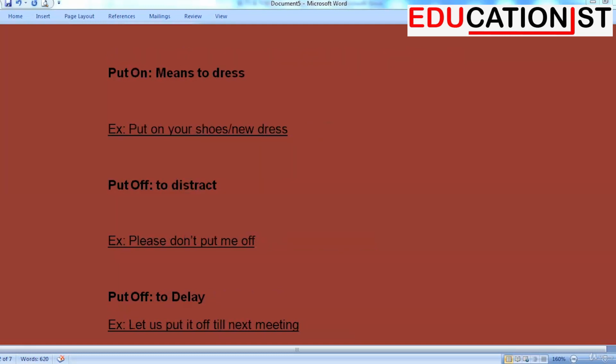The next one we are looking at is put on. It means to dress or to dress up. Put on your shoes, or put on your new dress. Put off, to distract. Example, please don't put me off. The next one is put off again, and here the meaning would be to delay. Example, let us put it off till the next meeting.